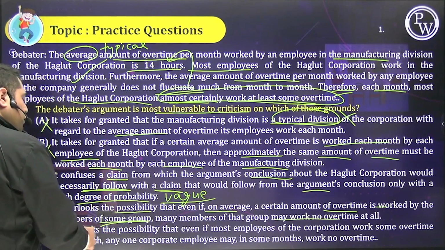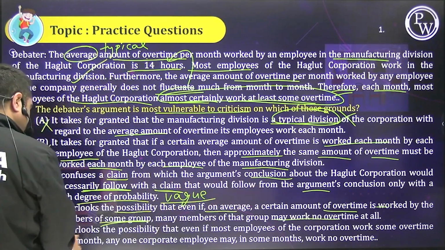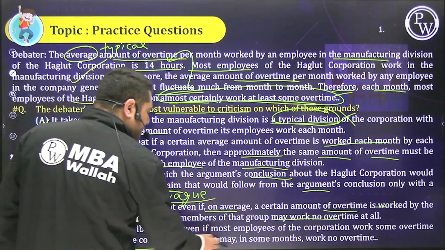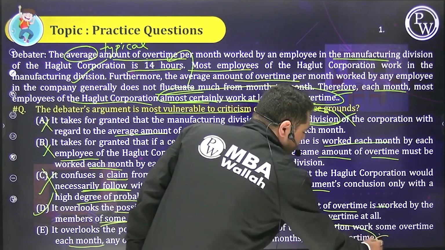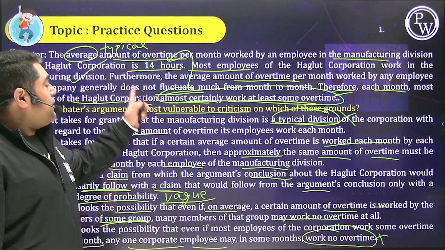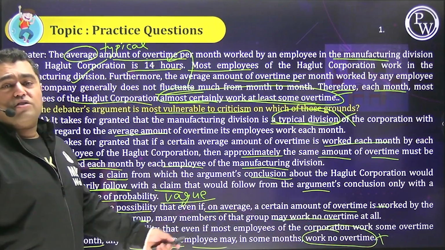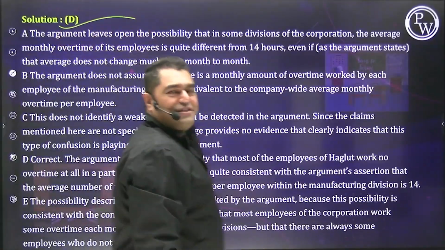And E, it overlooks the possibility that even if most employees of the corp work some overtime each month, any one corporate employee may in some months work no overtime. This is out of context. In fact, this is contradictory. We are saying almost certainly works. We are not saying do not work at all. So people, that is why the correct answer is option D.